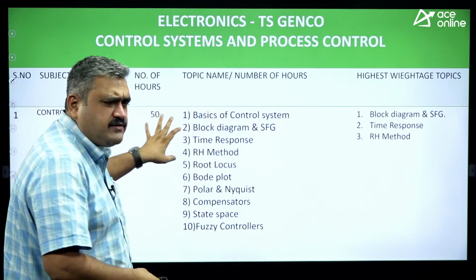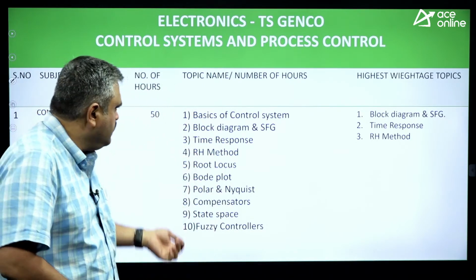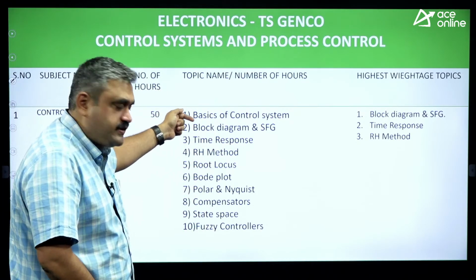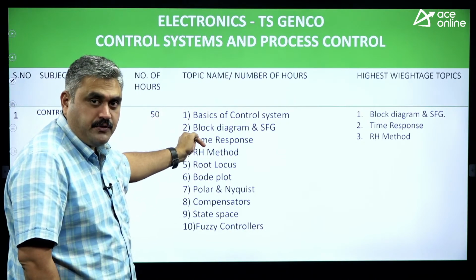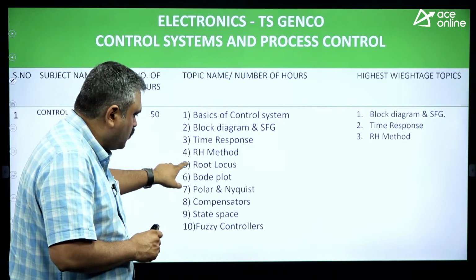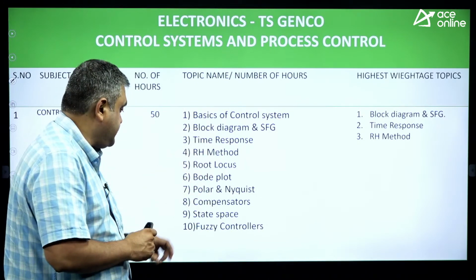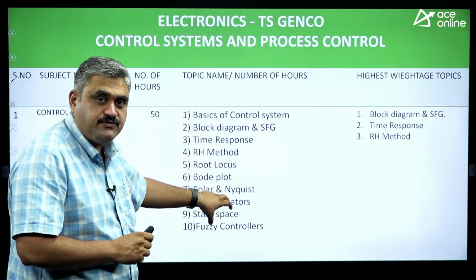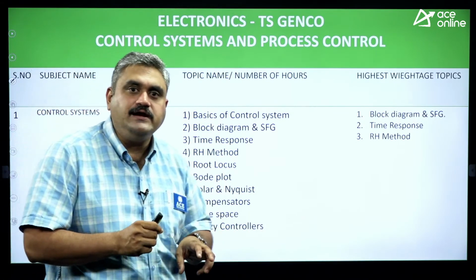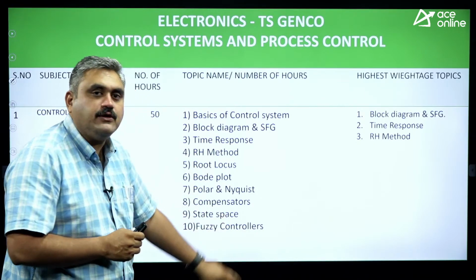I have allocated 50 hours. Some students may not require this much. If you are good at it, you can reduce that time. What is the meaning of a control system? Signal flow graph, time domain response, all the parameters, and then Routh-Hurwitz criteria, root locus, Bode plot, polar and Nyquist plot, all are stability analysis criteria. Then we have different types of compensators, like lag compensator, lead compensator, lag-lead compensator, and state space analysis and fuzzy controllers.